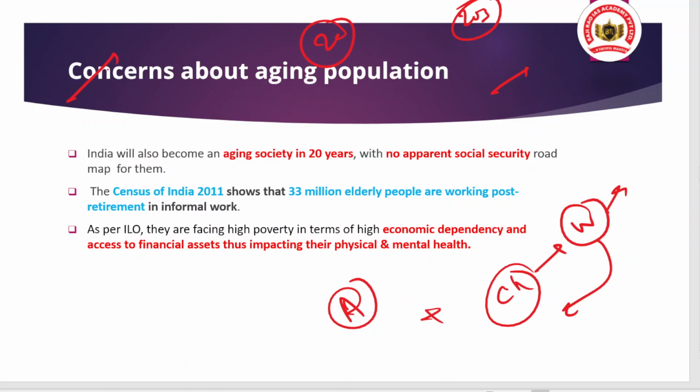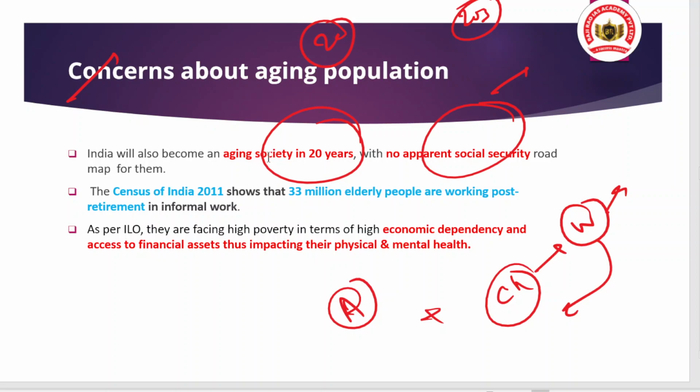So that is also an important point to highlight, that there is a need to have better quality of employment for the working population. Okay, and you can see that India will also become an aging society in 20 years, but there is no proper social security roadmap for them, and this will expose them to the economic vulnerability, to the financial vulnerability. Okay, because they are more economically dependent on the family, on the son or the daughters to live with a better lifestyle. Okay, so that is the point.